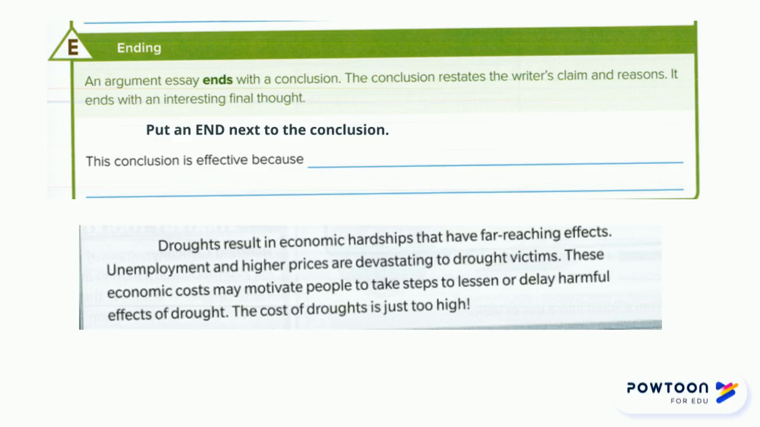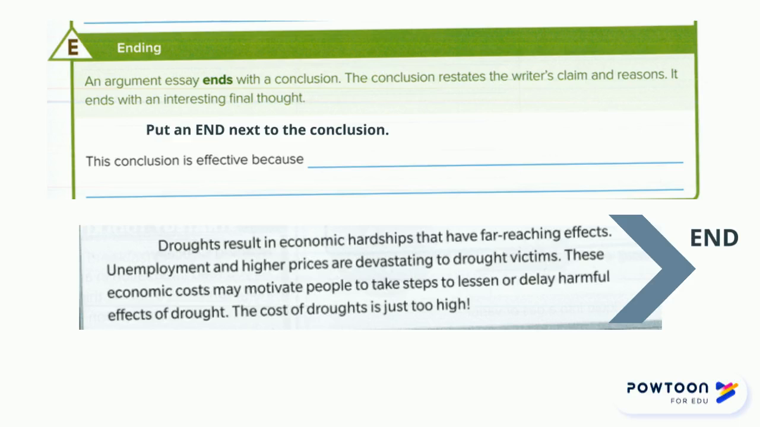The end. You found it. The entire paragraph is the end. Droughts result in economic hardships that have far-reaching effects. That is your thesis. Unemployment and higher prices are devastating to drought victims. You are restating your reason. Finally, they end with an interesting thought. These economic costs may motivate people to take steps to lessen or delay harmful effects of drought. The cost of droughts is just too high.